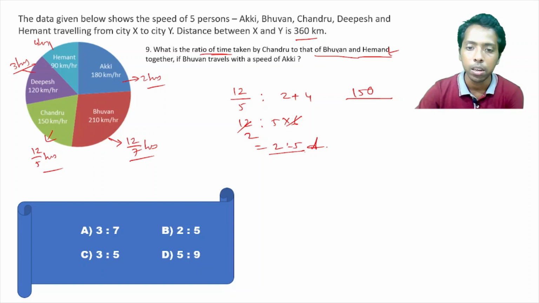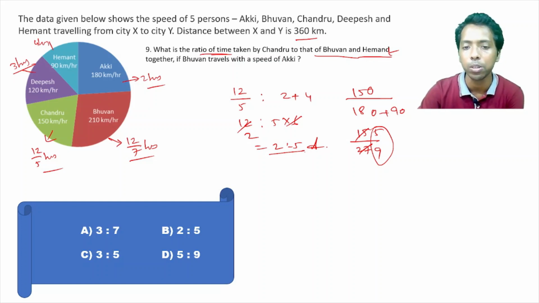So whatever it comes, we can take just exact of the same. That is the Bhuvan and Hemant together. If Bhuvan travels, okay, so this is 180, plus Hemant, that is 90. So 15 by 27. This would be 3 by 5, ratio 9. Understand it? Now here, what is the ratio of the time taken by Chandu to that of Bhuvan and Hemant together? So Bhuvan travels with a speed of Aki, but it's talking about the time factor.